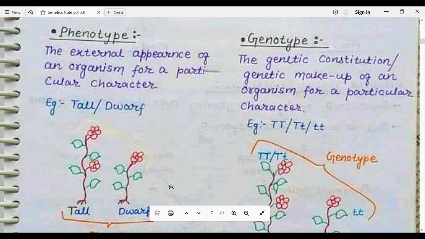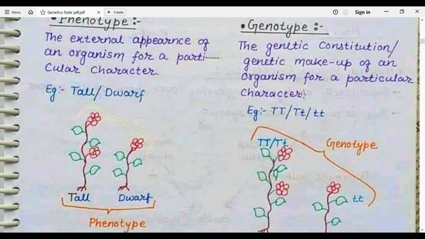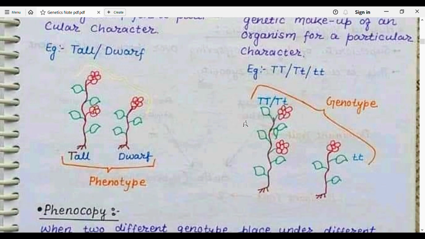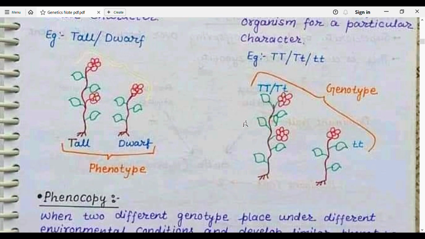So it is known as phenotype. Then what is genotype? The genetic makeup of an organism to control a particular character is known as genotype. Here you can see TT, capital T small t, and small t small t. These are known as the genotype. And genotype cannot be seen with our naked eyes.